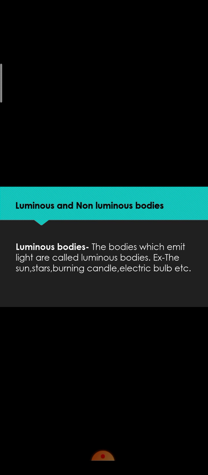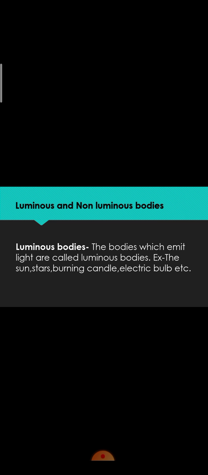If you look around you, you will find that there are some bodies which give out light and there are some bodies which do not give out light. So on the basis of that, we can classify bodies into two categories: luminous bodies and non-luminous bodies. Luminous bodies, the bodies which emit light, are called luminous bodies. For example, the sun, stars, burning candle, electric bulb, etc. are luminous bodies.